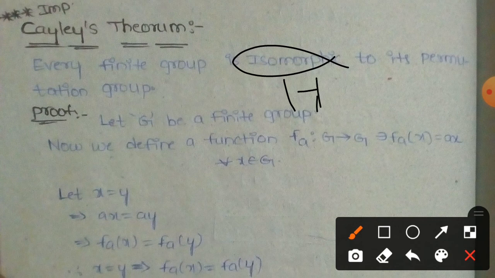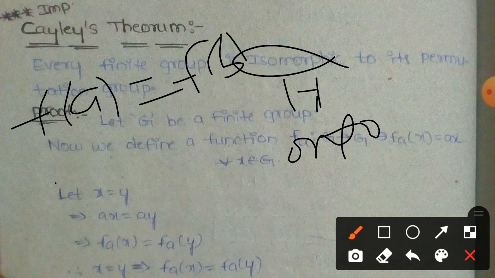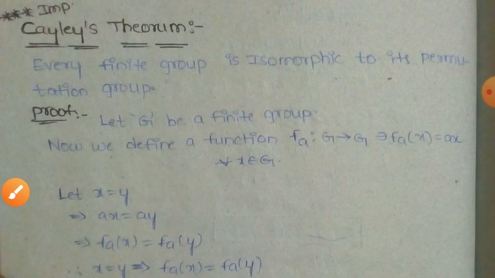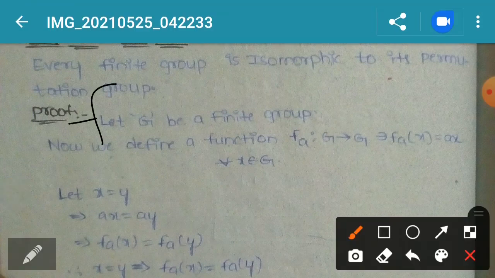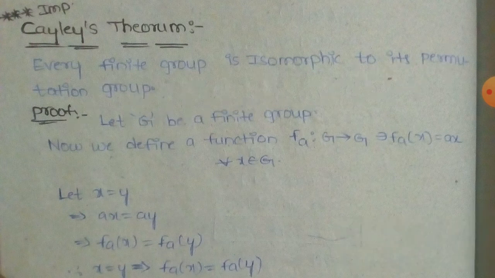What is one-one? Here the function is f, so f of a equals f of b. We take the element a equals b. That is one-one. And the homomorphism is nothing but f of a circle b equals f of a into f of b. That is known as a homomorphism.